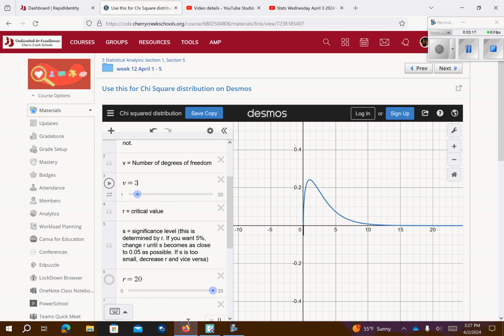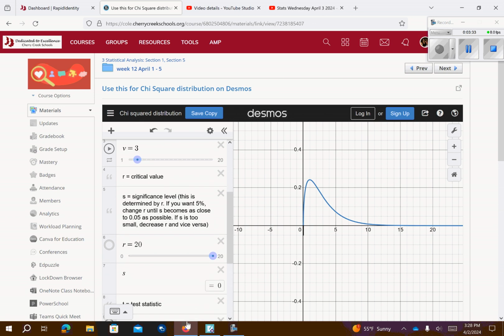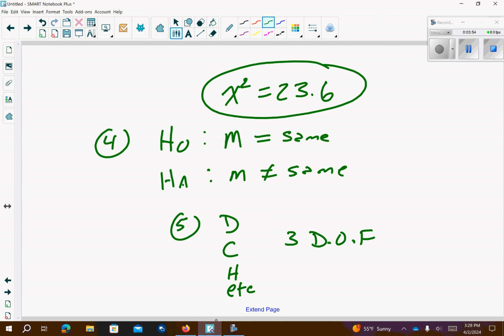They gave us the sum on the other one as 23.6. We can't get quite to 23.6, but we'll be okay with 20. So we're going to have a p-value of 0. If we use an alpha of 0.04, 0.04 is a larger number than 0, so we would reject our null hypothesis, meaning we found strong evidence that our movie choices have changed as far as Netflix goes.